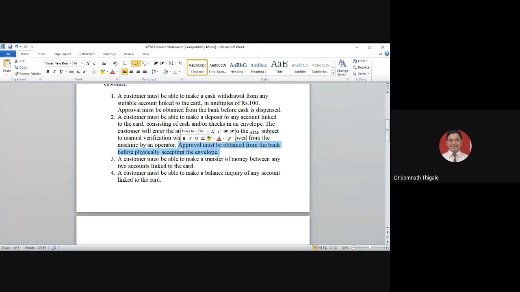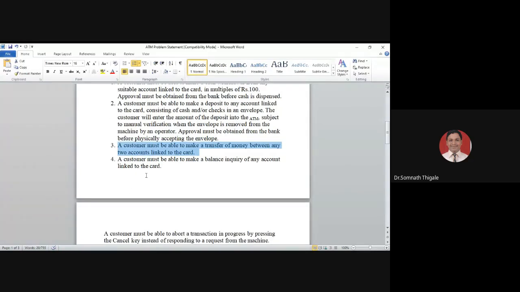So understand this. Now third, the most important part again: the customer must be able to make a transfer of money between any two accounts linked to the card. So Mr. A having an account in SBI Pandharpur, Mr. B having an SBI account but in the Pune branch. So A should be able to perform a transaction from his account to B's account and vice versa. So that should be possible.